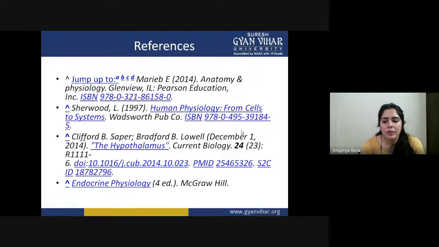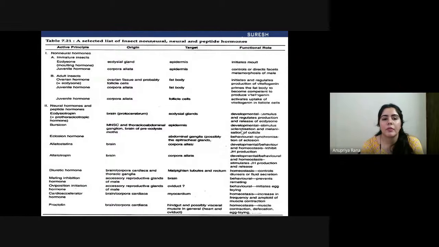Okay, these are some active principles, origin, targets, and functions. If you want more knowledge about what selected hormones are present here, you can go through these. They are more elaborated on the basis of the particular origin, target, and functional role: what kind of role they play and from which site they originate. So we can get all this information from here.